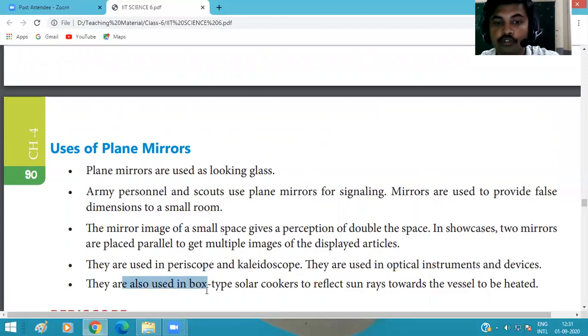Okay, they are also used in the box type solar cooker. It is a box which is used for cooking on the basis of sunlight. Sunlight comes to the mirror, and this sunlight is trapped in the black box and cooks the food which we heat in the vessels. So it is used in the solar cooker also to reflect the sunlight. So these are the uses of plane mirror, and it is a very important topic.